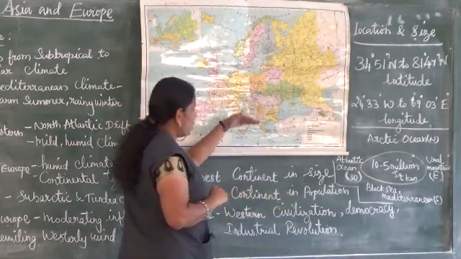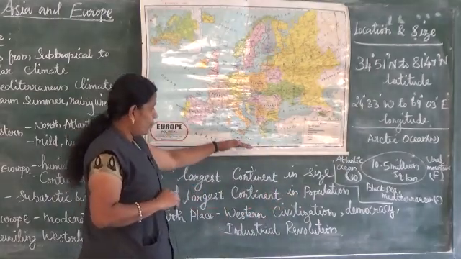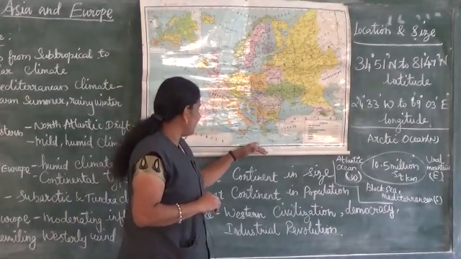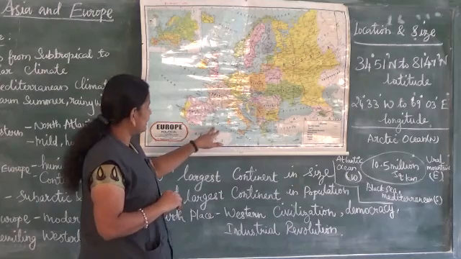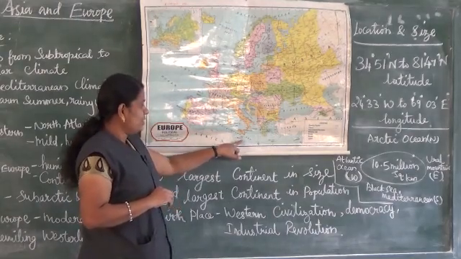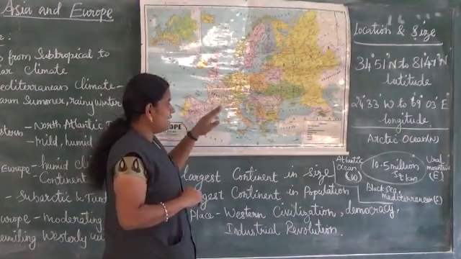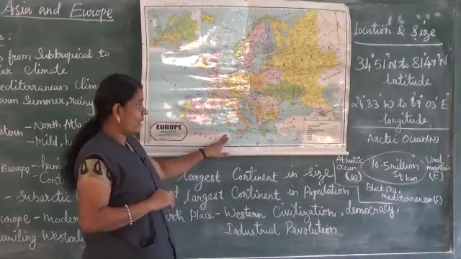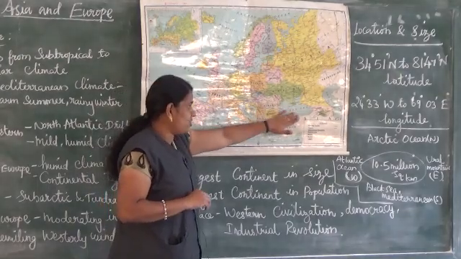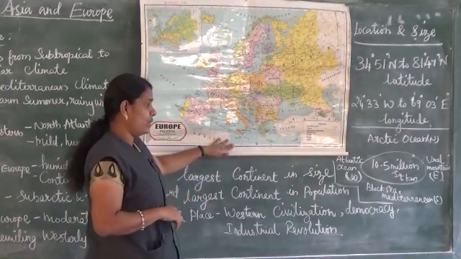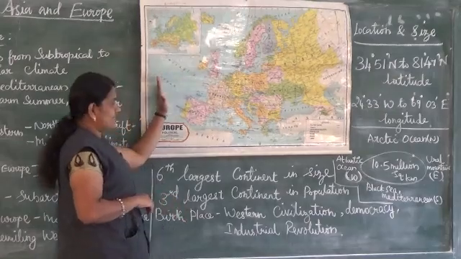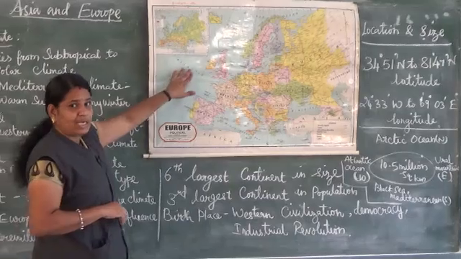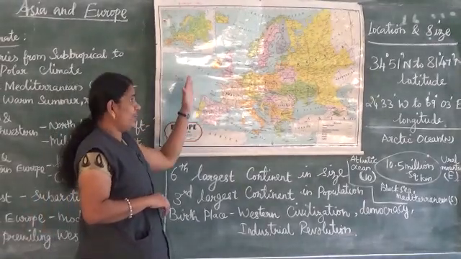If we see the south side of Europe, we can see the Black Sea and the Mediterranean Sea. Here is the Black Sea, and here is the Mediterranean Sea. So on the south side, the Black Sea and the Mediterranean Sea are located. If we see the west side, the Atlantic Ocean is located.